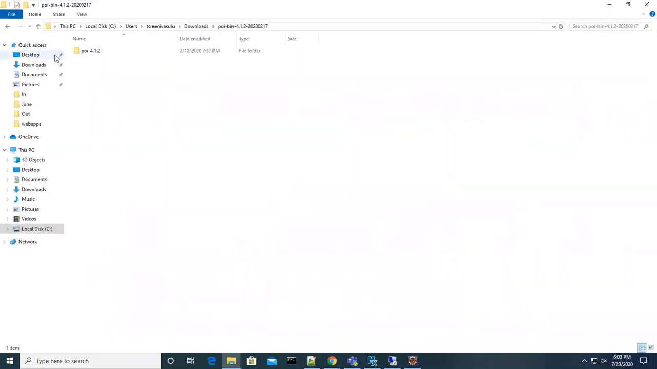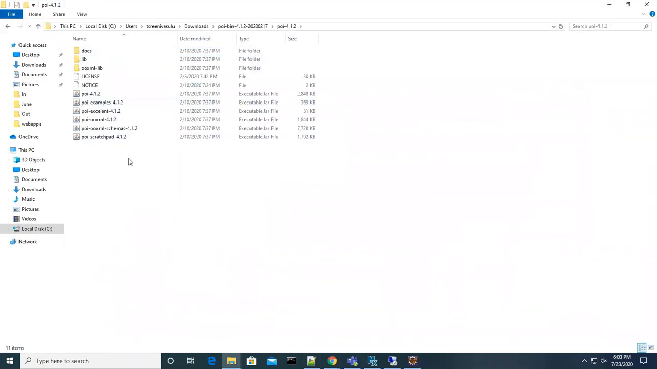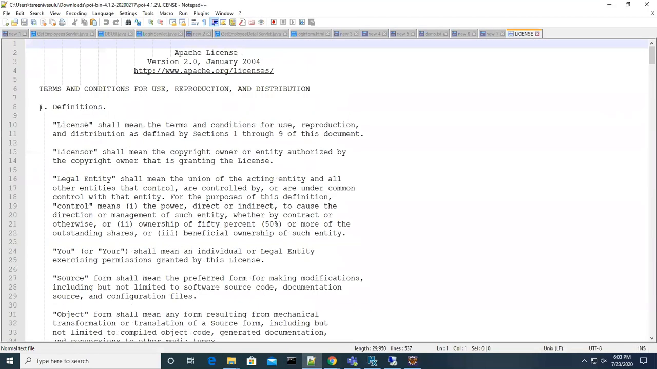Look at this. This is the Apache POI software. They gave the libraries. These are the list of the libraries, and they gave the notice. They gave the license also. They are stating terms and conditions when you are using it.